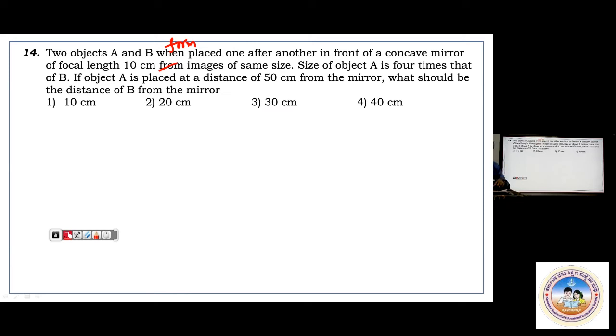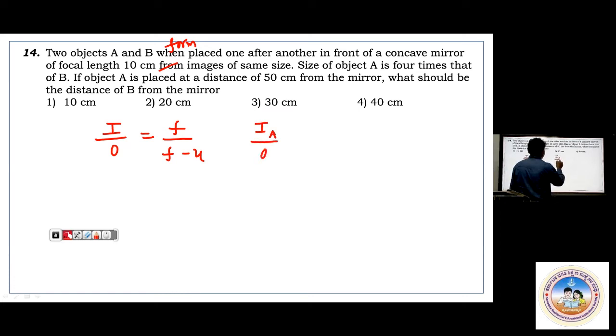Come on, what to do, you know? I by O equals F by F minus U. The formula is just this only, we will be applying. First, let me take IA by OA. Observe first. IA by OA equals F by F minus UA. That distance has been provided to us.